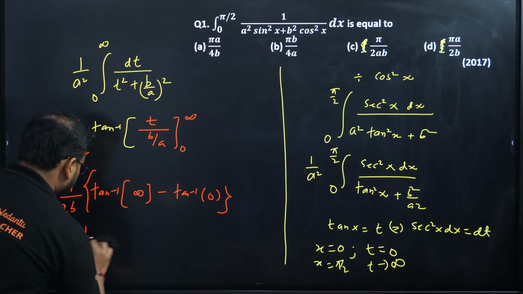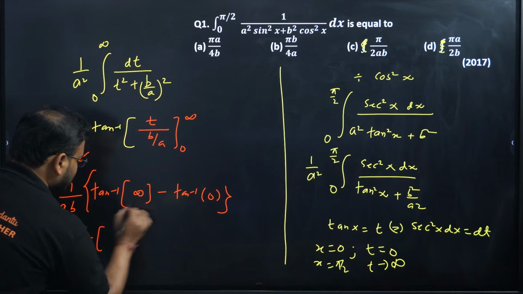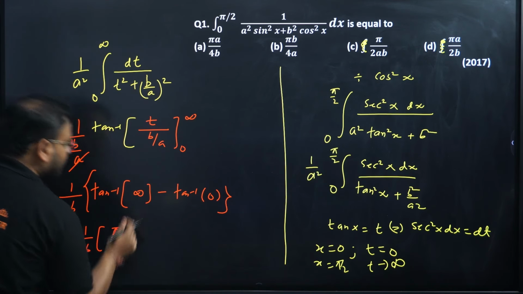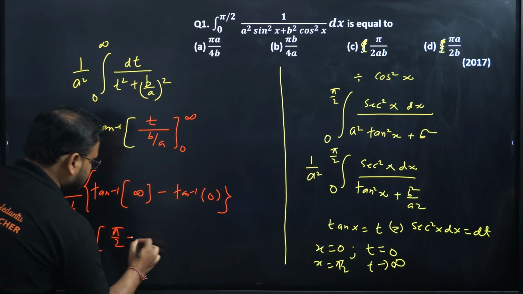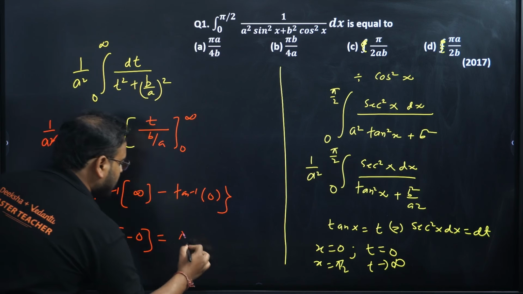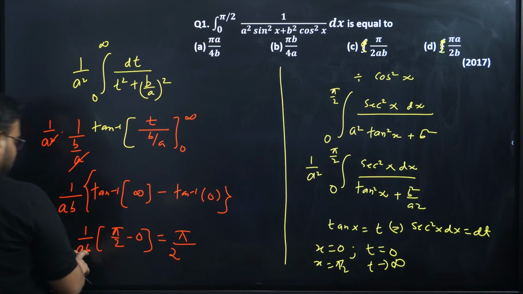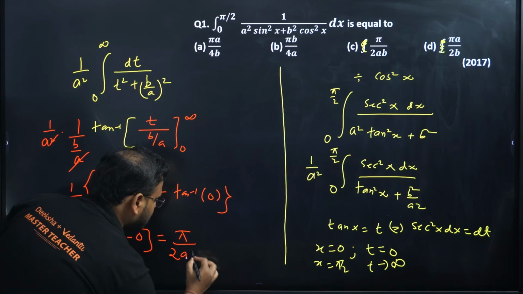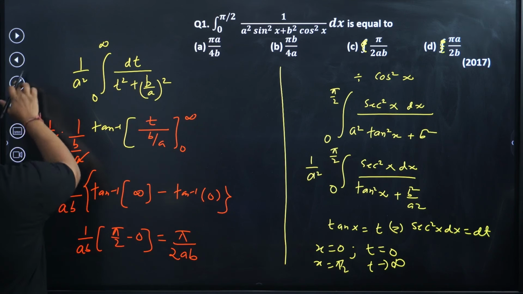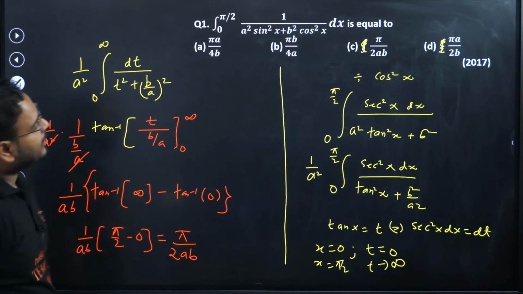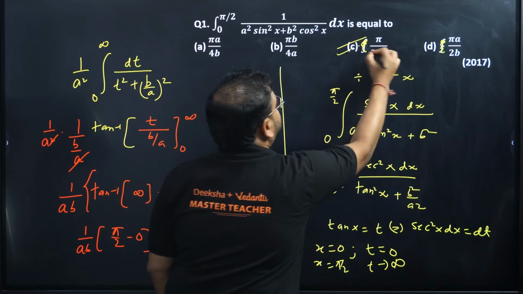So I have so far 1 by ab. This whole thing will become what? Pi by 2. Tan inverse of infinity is pi by 2. This will be simply 0. My answer is coming as pi by 2 and this ab. The pi by 2ab. So option C is correct.